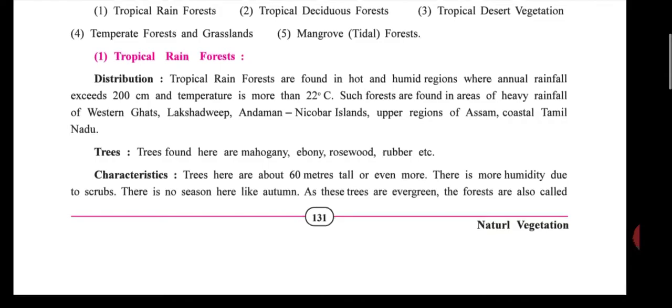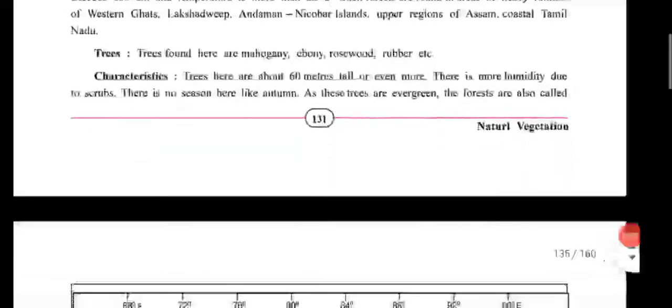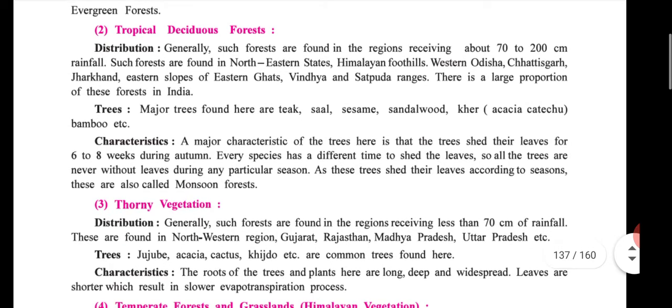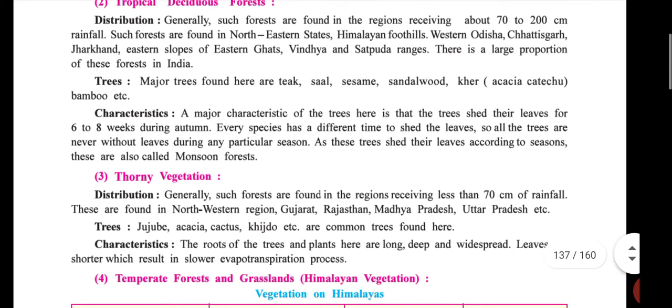You need to just read main points, not word by word. Next topic, second, tropical deciduous forest. Come on, fast. Then the third one, please tick mark important points.